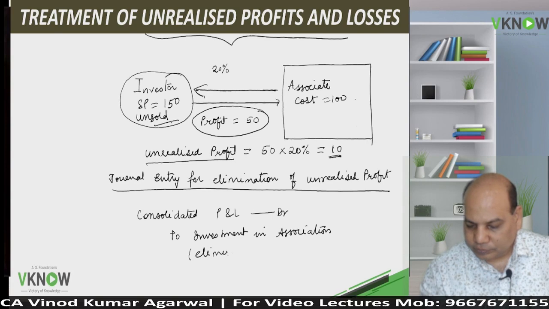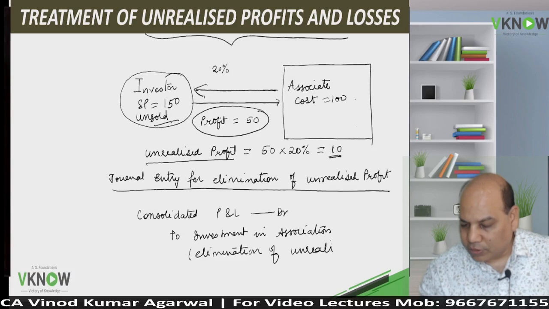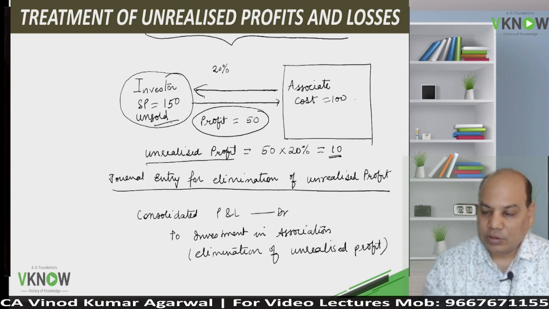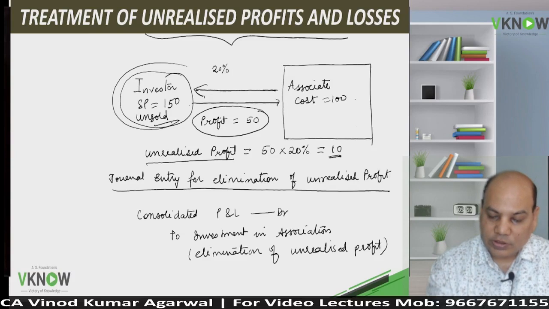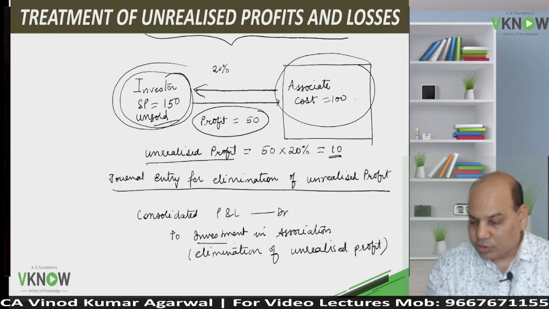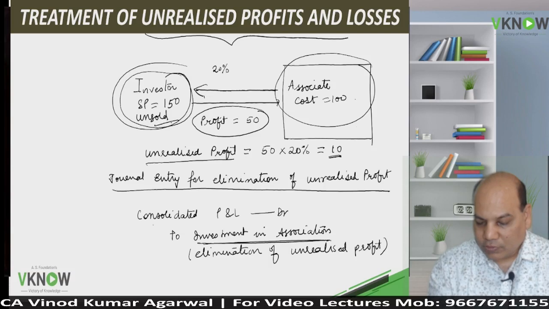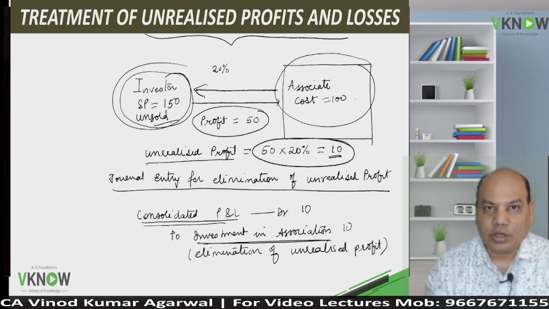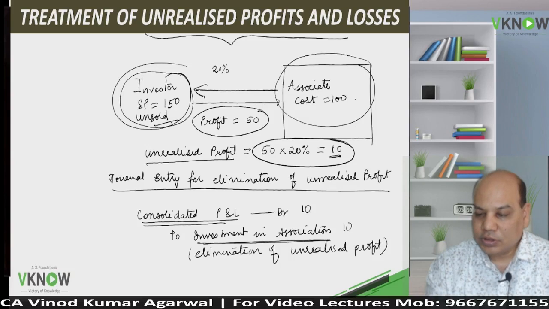Elimination of unrealized profit, because the profit is not yet realized. Profit will be realized when the inventory is sold to a third party. So till the inventory is sold by the investor to the third party, or in the earlier example by the associate to a third party, profit is not realized, and we are going to reduce investment and we are going to reduce the profit to the extent of the investor's share only.